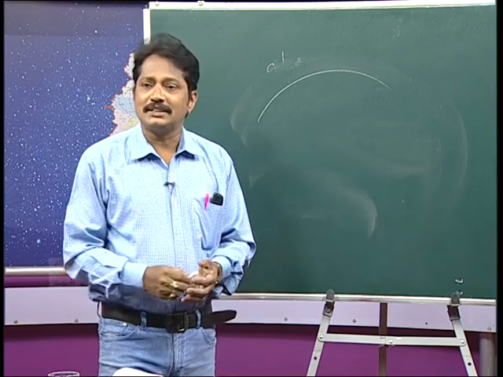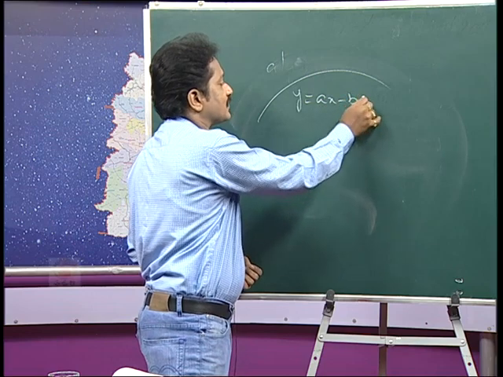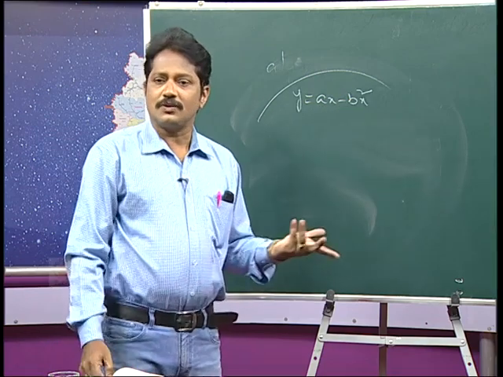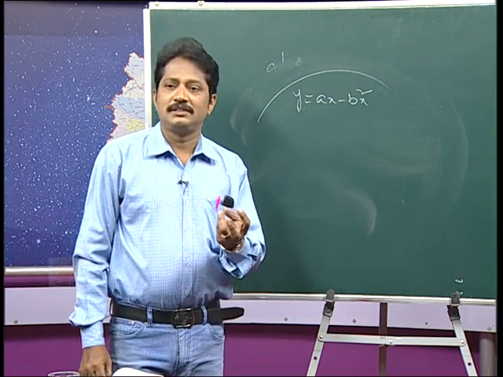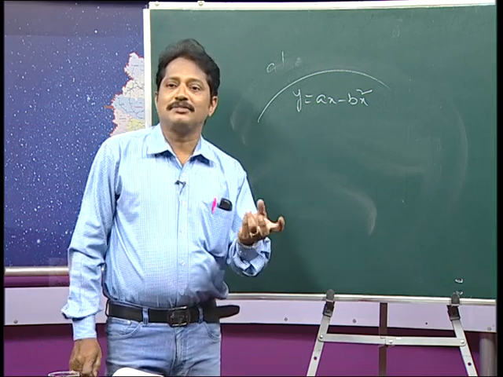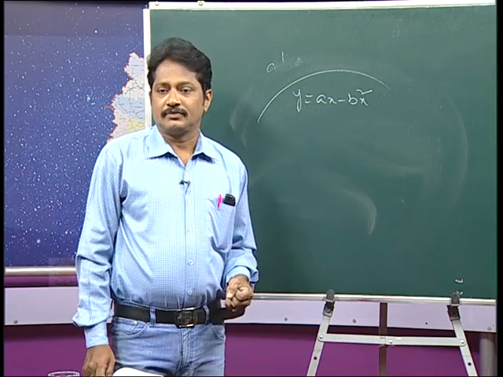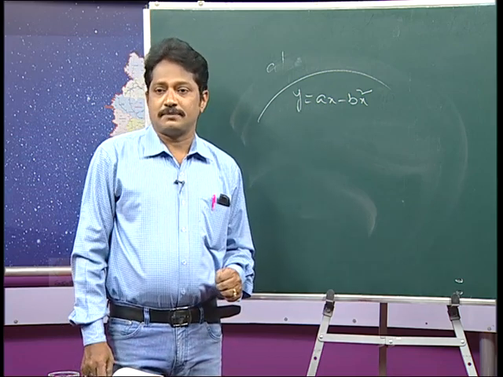Its path is in the form of y equal to ax minus bx square. It is a quadratic equation, correct. So once you know the nature of the quadratic equation, you can understand the path of the projectile, meaning physics is directly connected with mathematical concepts, clear.